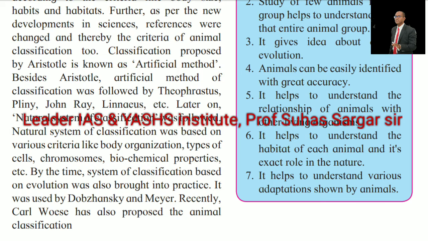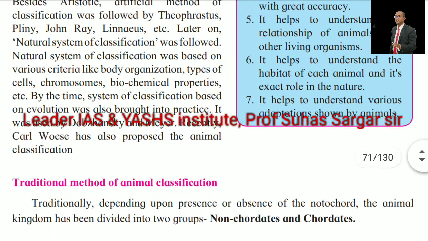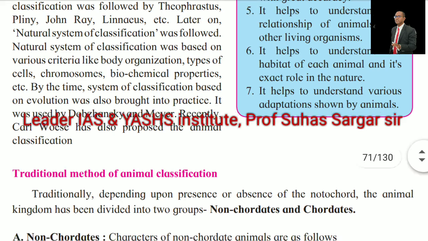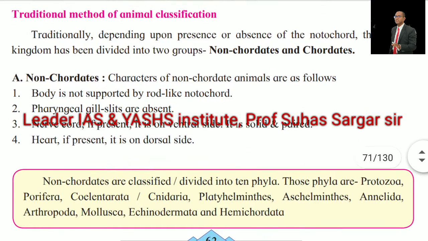Later on, the natural system of classification was followed. The natural system of classification was based on various criteria like body organization, types of cell, chromosomes, biochemical properties, etc. By that time the system of classification based on evolution was also brought into practice, due to use by Dobzhansky and Mayr. Recently, Carl Woese has also proposed an animal classification. Traditional methods of animal classification.